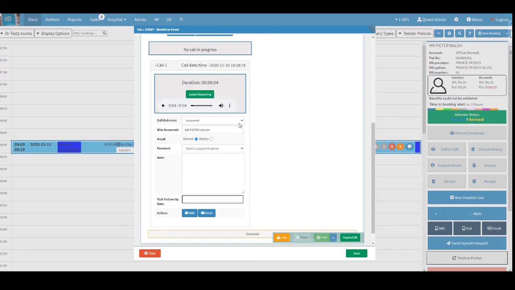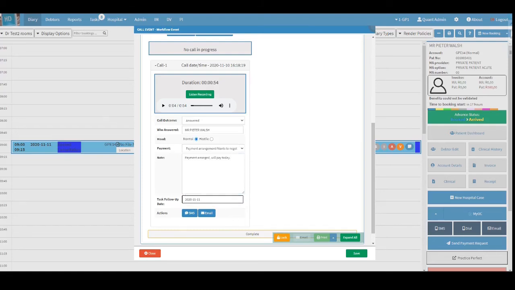More information about the call can be completed underneath during or after the call. This includes the call outcome, who answered, mood of the person who answered, a payment option, a note text box, and a task follow-up date.